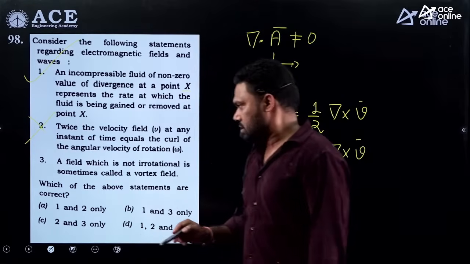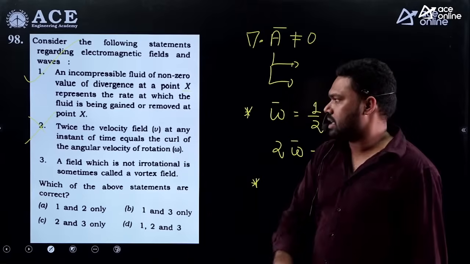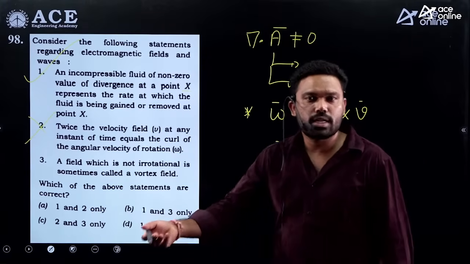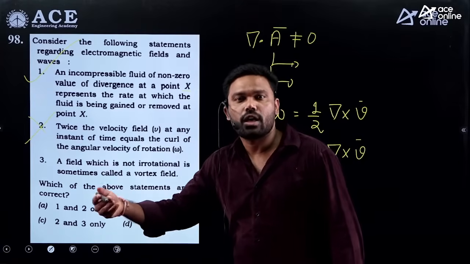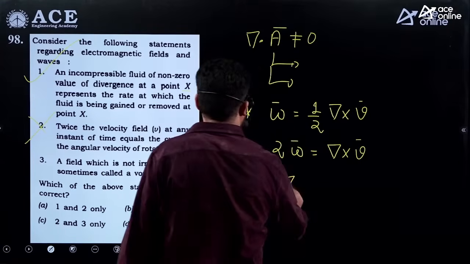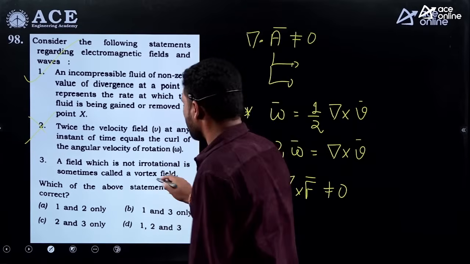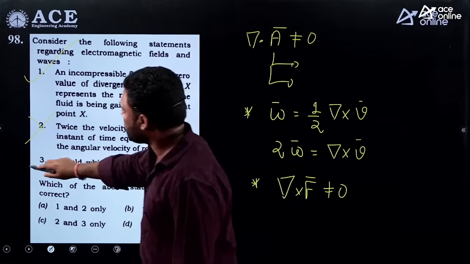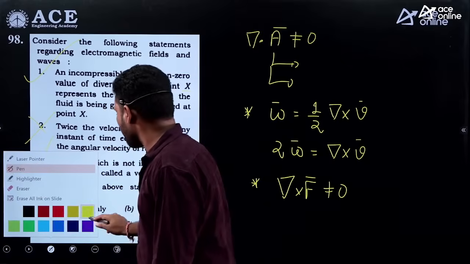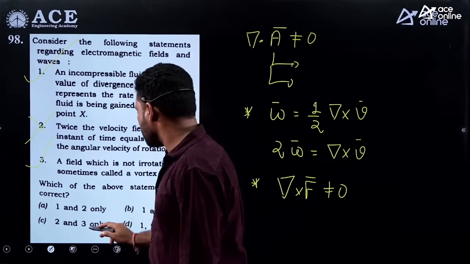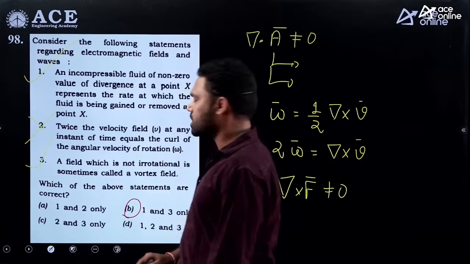Third one: the field which is not irrotational is sometimes called a vortex. Yes, non-vortex and vortex. So vortex is the word given for a rotational vector field. That means if you consider some vector field F whose curl is not equal to 0, then it is called a vortex field. Yes, the third statement is correct. So 1 and 3 are correct. Option B is the correct one.